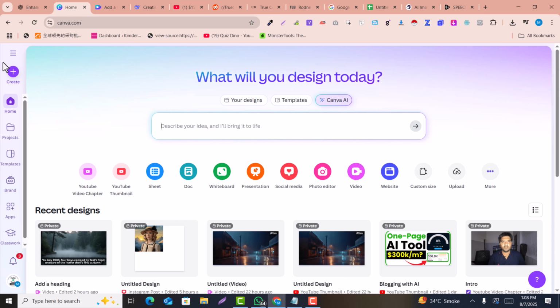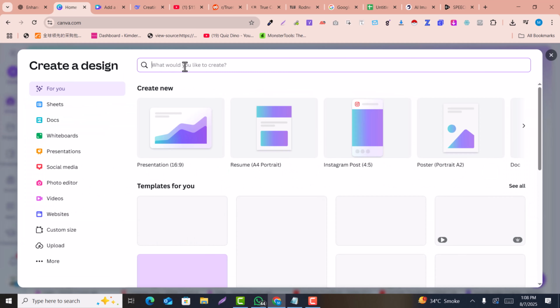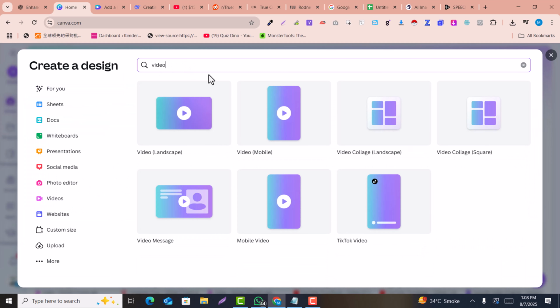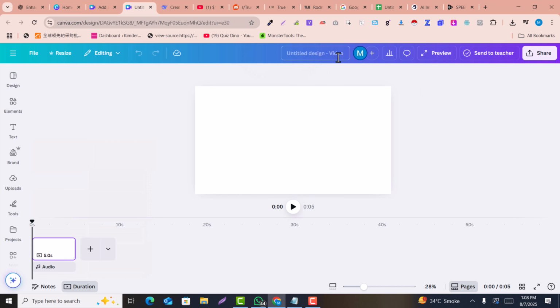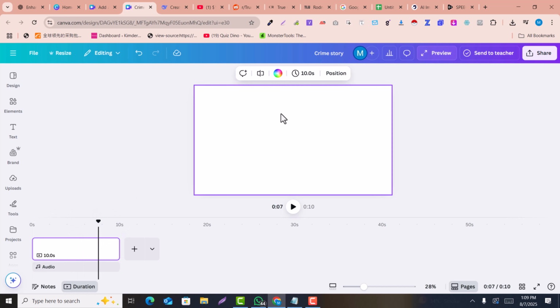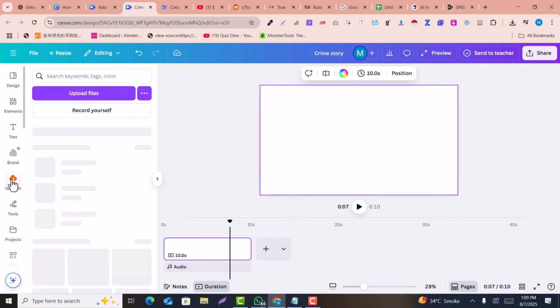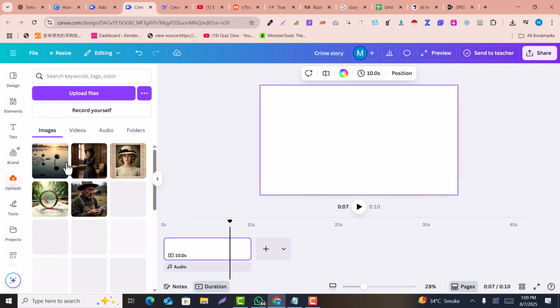So now I show you the first method. You just need to click on create, and here you just need to search for video, and in the video you just need to select the landscape video here, and here I just title it, for example, crime story. And here you just need to drag it to make it 9 to 10 seconds, because our audios are almost 9 to 10 seconds. So here I have dragged it to 10 seconds. Here we just upload the image first. I have already uploaded it.